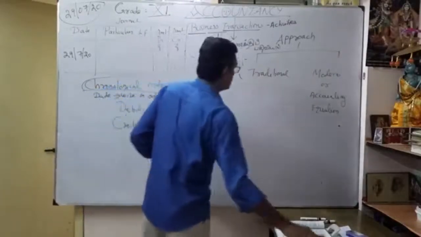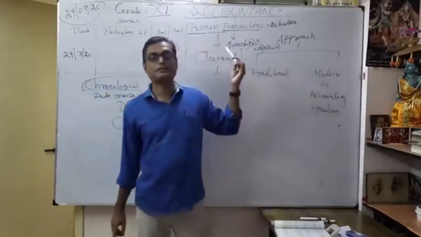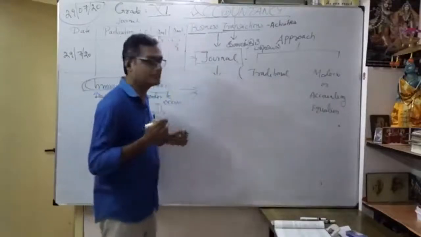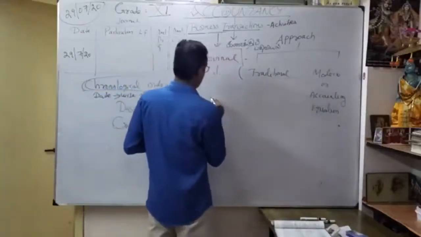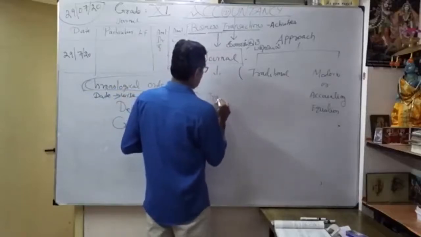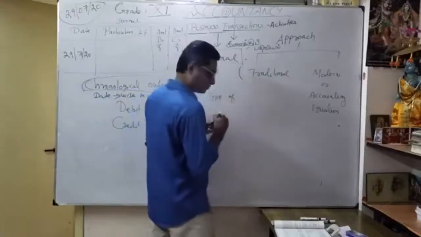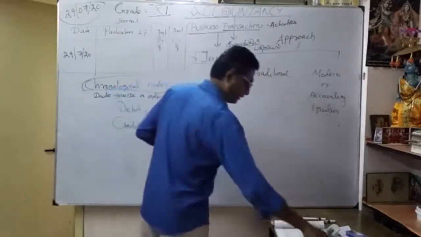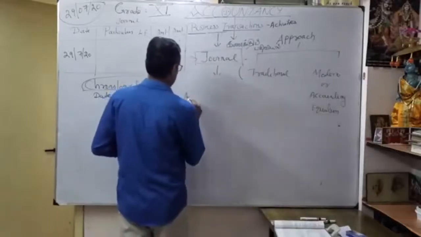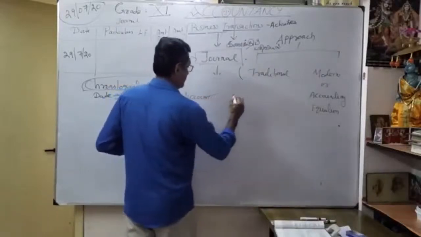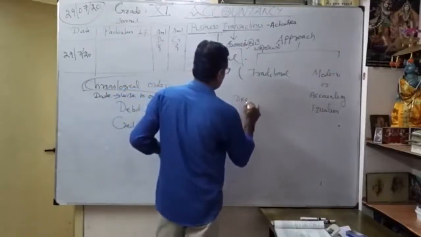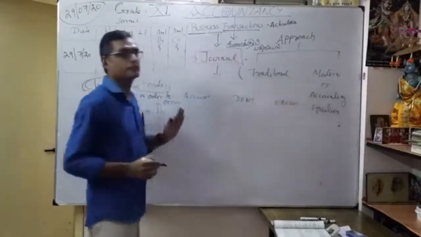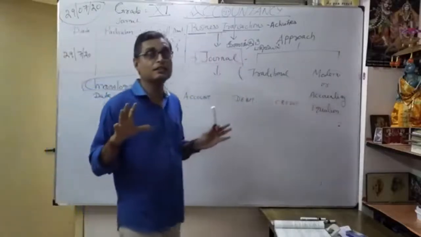So approach, we can classify into traditional approach and modern approach. We already discussed the accounting equation, the modern approach. See here, you already know the types of account: here debit, here credit. In the accounting equation, how many elements are there? Totally 5 elements.